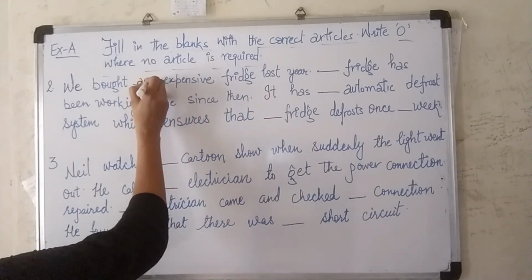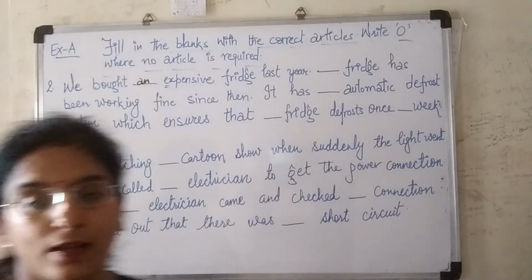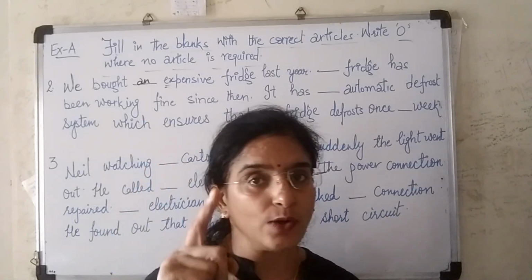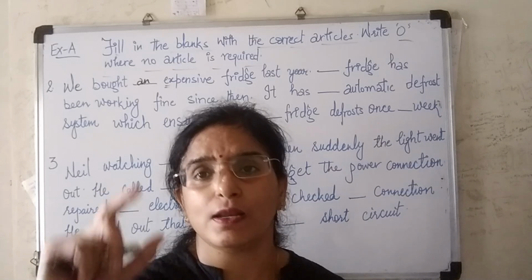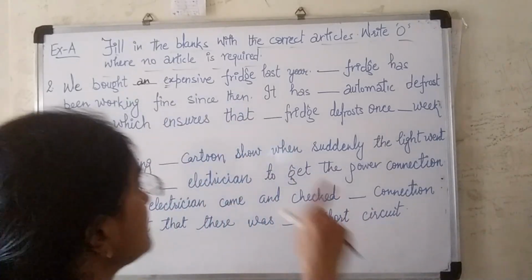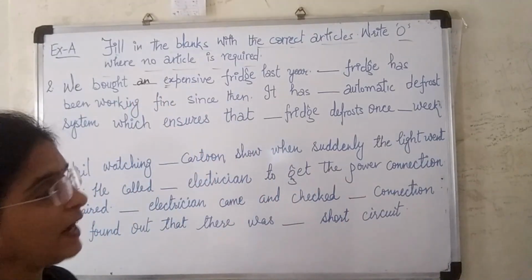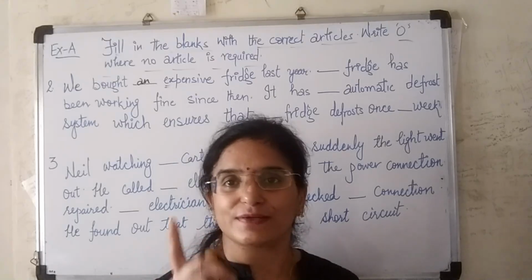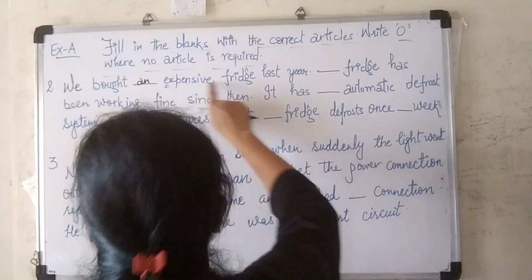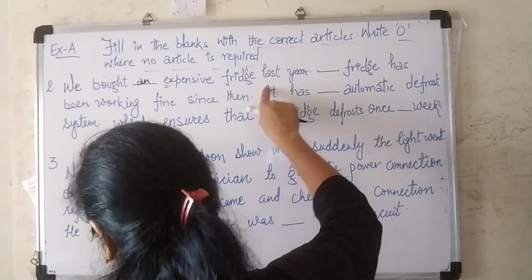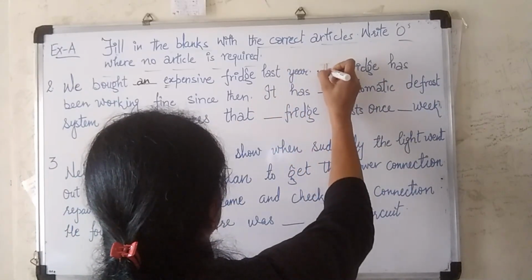Because E is a vowel. If the sound with which we pronounce the word is a vowel, then we are supposed to write an. And if it is a consonant sound, then we'll write a. Next is dash fridge. Now already an expensive fridge has been written, so we will write here the fridge.